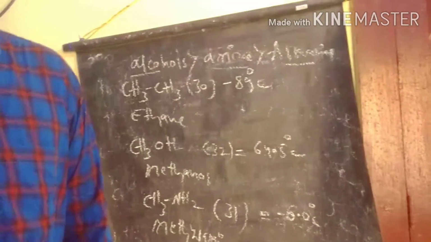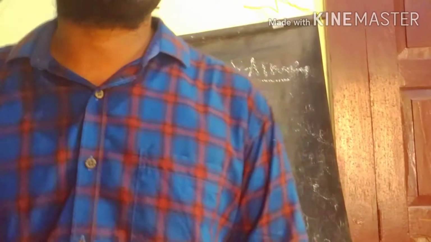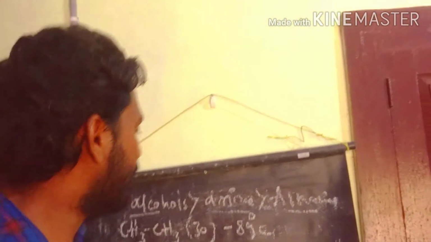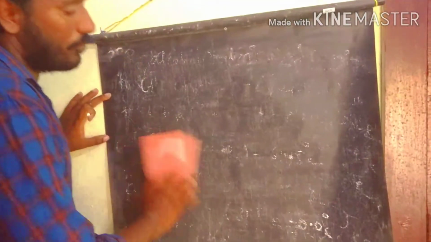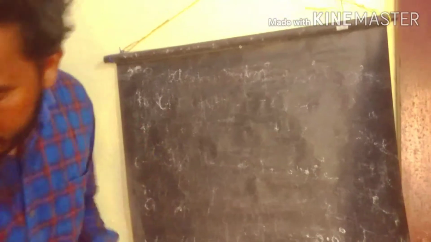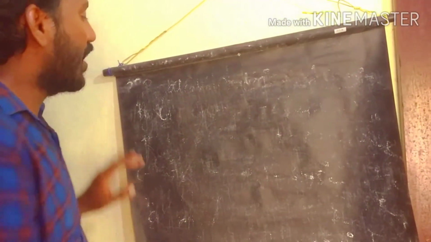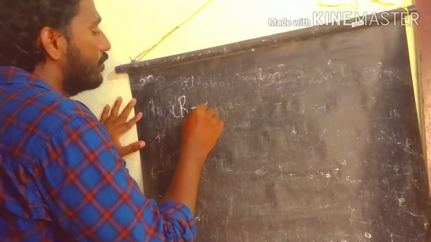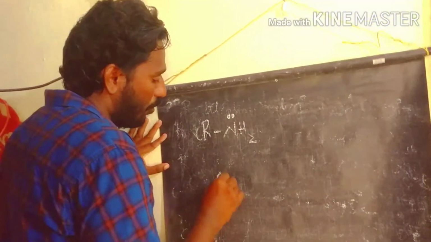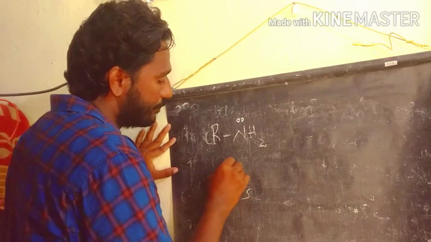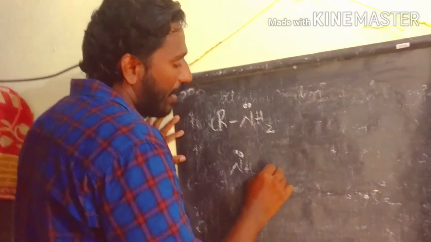Let's discuss some of the chemical properties of the amines. So what is the nature of amine? First we discuss the nature of amines. The amine group acts as a base. So what type of base is amine? This is the amine. We know very well ammonia. This is the ammonia. The ammonia acts as a